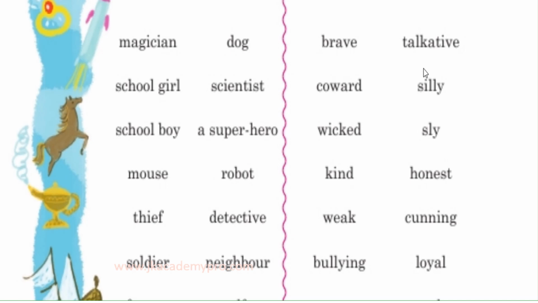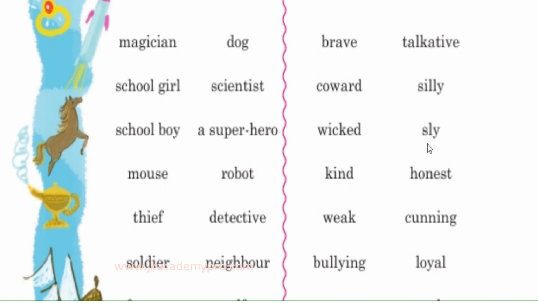So, coward. A person could be talkative, he could be silly, wicked. Who is a wicked person? Cruel, a very, very bad person. Sly. Who is a sly person? Someone who does things without anybody knowing about it. So, a sly person. Kind, honest, weak, cunning.